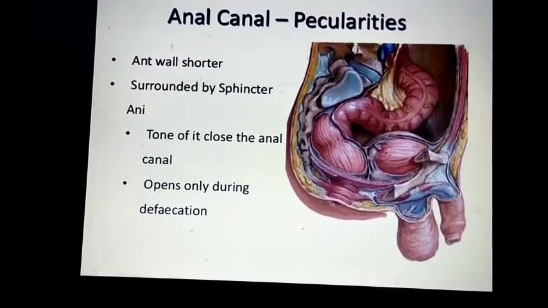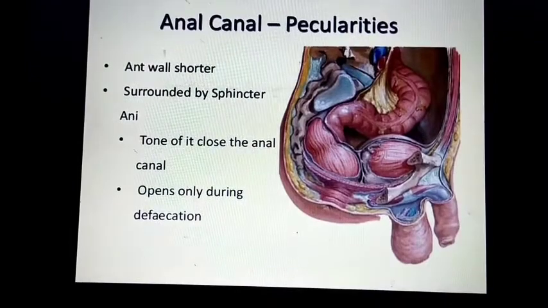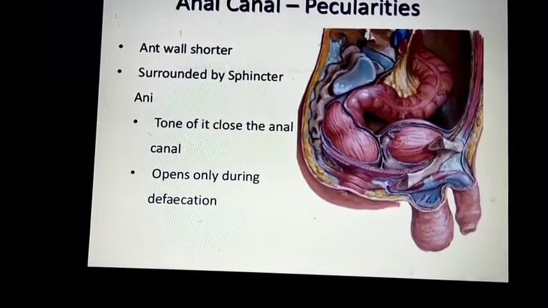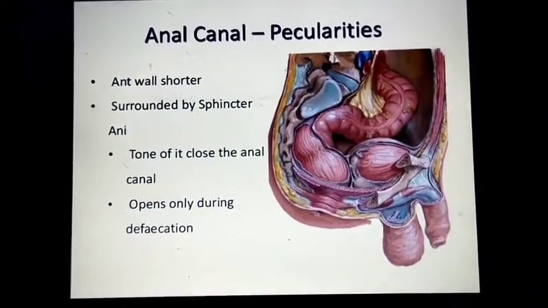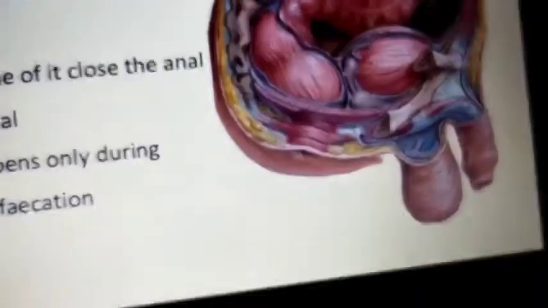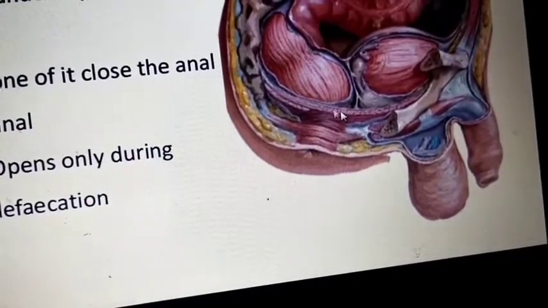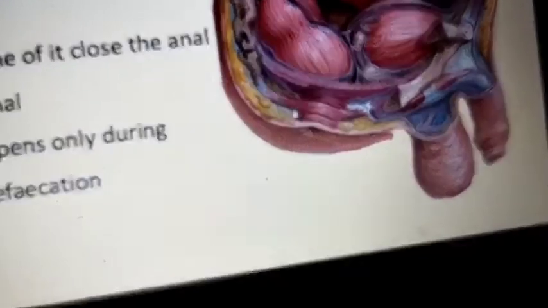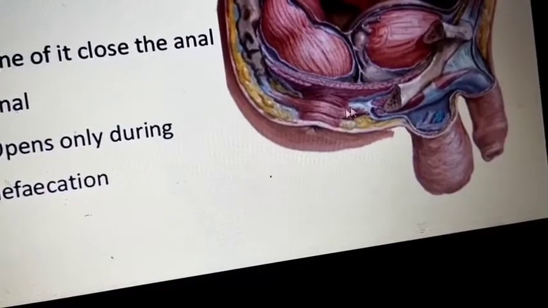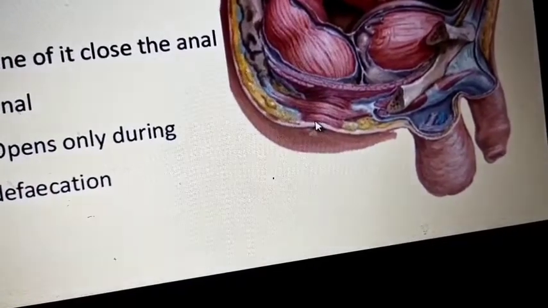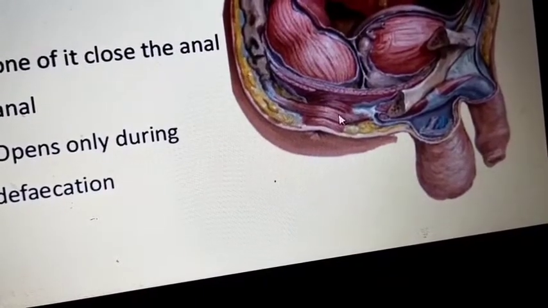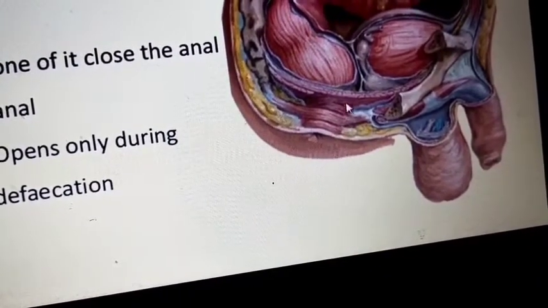and these sphincters help in the tonicity to keep the anal canal closed, and it opens only during defecation. You can see here in this picture, this is the pelvic diaphragm or levator ani muscle. Below that, everything you can see is the anal canal. This is the perianal region. This is the external sphincter. This is the puborectalis and pubococcygeus muscle. This is the internal sphincter.